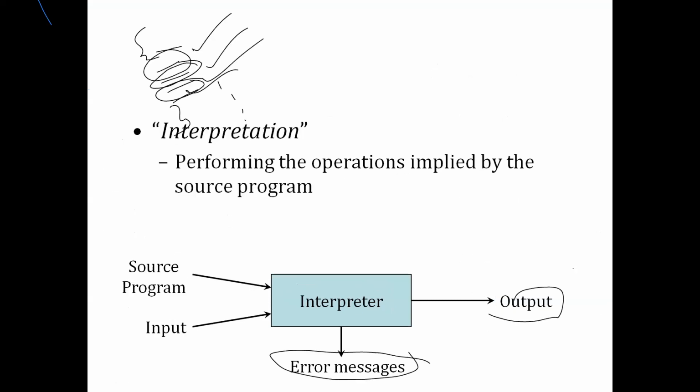When you work with an interpreter, both are doing the same transactions, but here we don't have a target program. We only have the source program. Whatever instructions we have, it converts them into machine level code, and immediately executes it. The first line is converted into machine level code and executed. The second line is converted into machine level code and executed. So it is not stored in the system. Directly it executes and generates output.